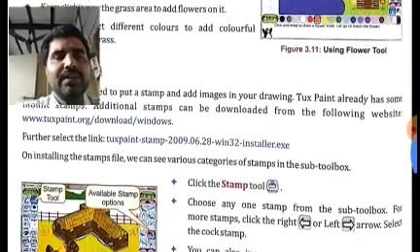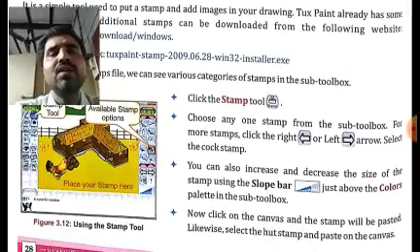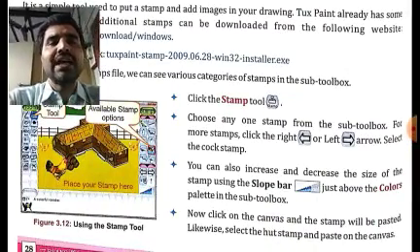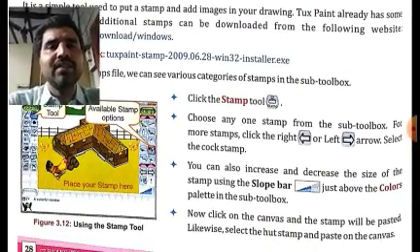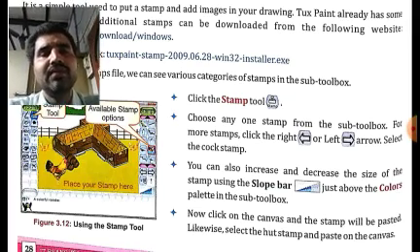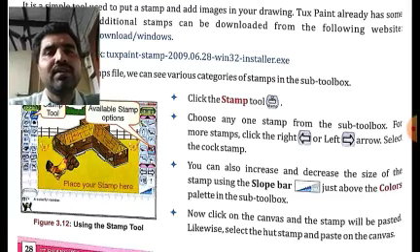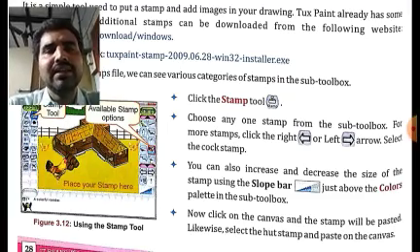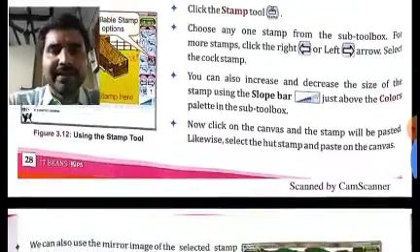Okay. In this way, simple questions will be asked. So you don't have to learn the whole chapter. Is it clear? You just have to learn the basic definitions and the meaning of the tools. You have to just learn the basic definition or the purpose of the tools. What is the definition or what is the purpose of the tools and the different options available in Tux Paint.